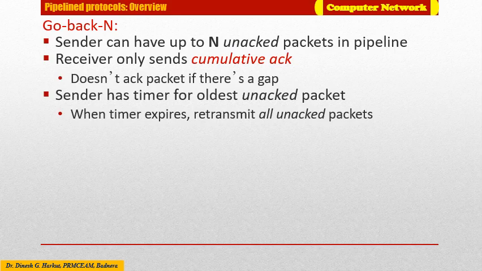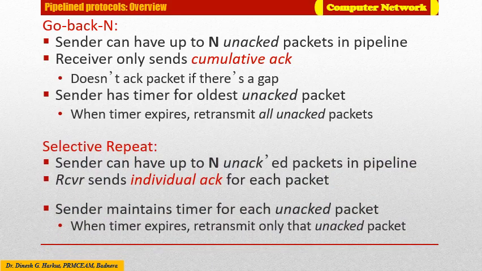Whereas in selective repeat, the receiver sends individual acknowledgements and the sender needs to retransmit only the unacknowledged packet. Here the sender maintains a timer for each unacknowledged packet individually. When the timer expires, it retransmits only the unacknowledged packet instead of sending all packets as in the case of Go-Back-N. We will explore each one of these in more detail.